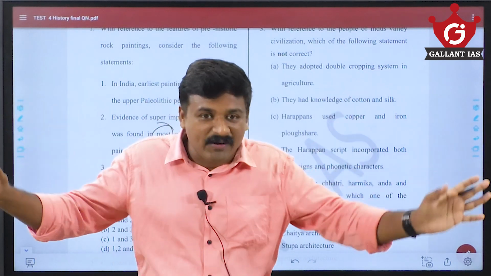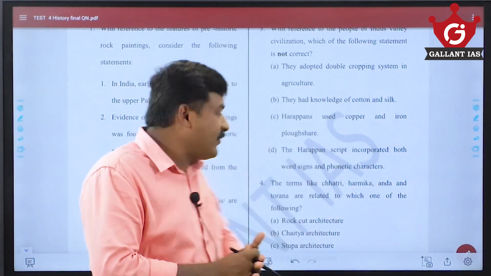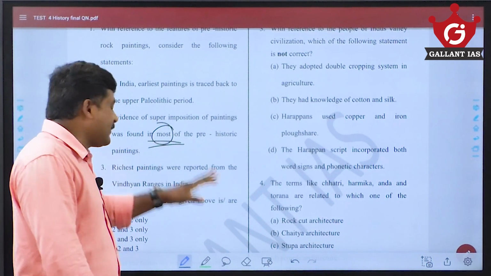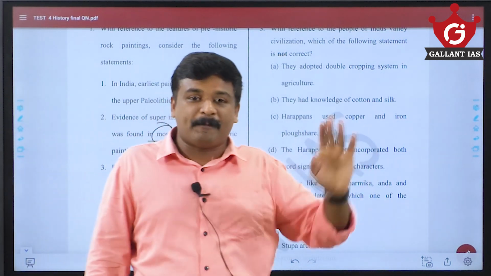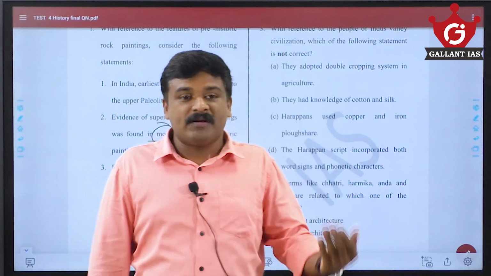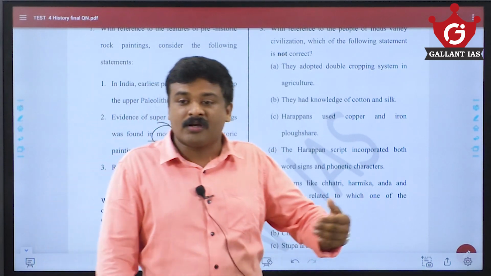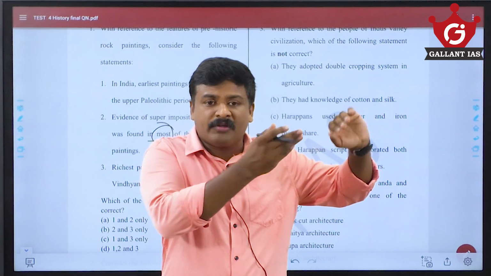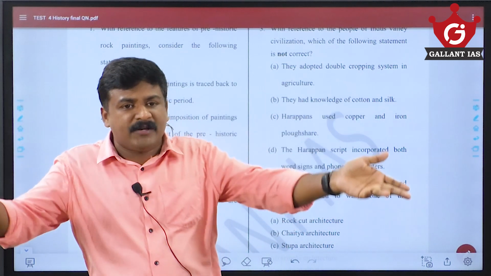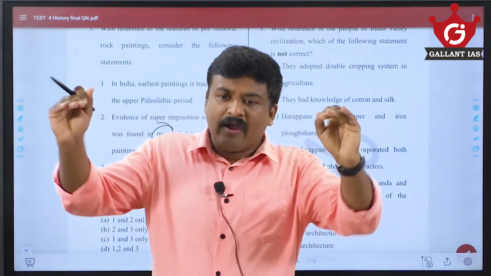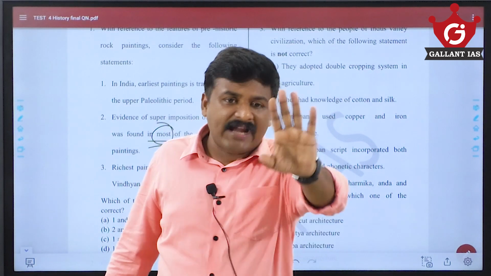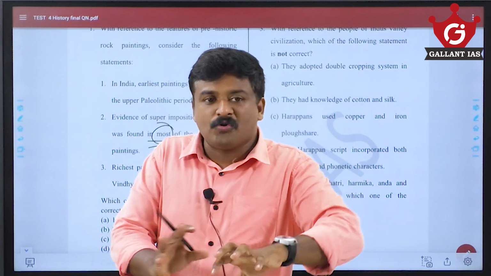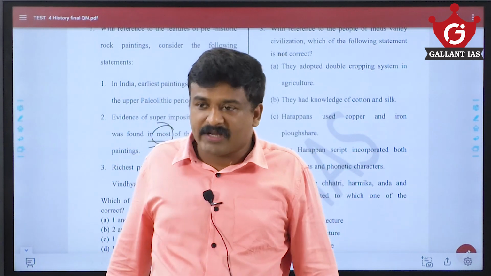No, that is not a common feature. We cannot say evidence of superimposition of painting was found in most of the prehistoric paintings. Most would mean Bhimbetka, Lakhudiyar, and wherever you have paintings in the Vindhya ranges, Madhya Pradesh, UP, everywhere it would be a common feature. That way we can't infer it, so it is not mostly seen in all these prehistoric cave paintings.